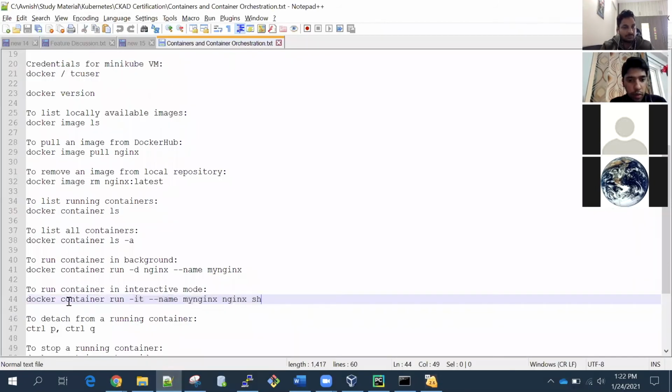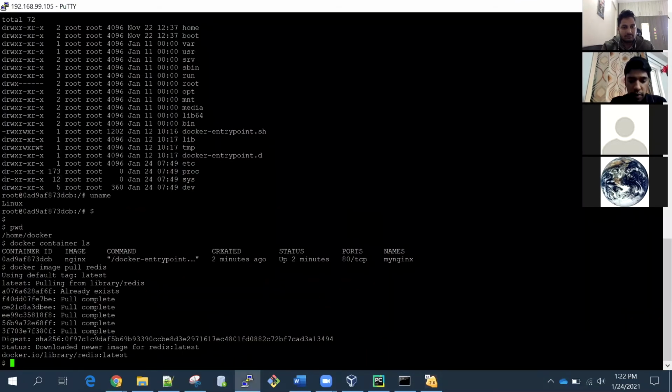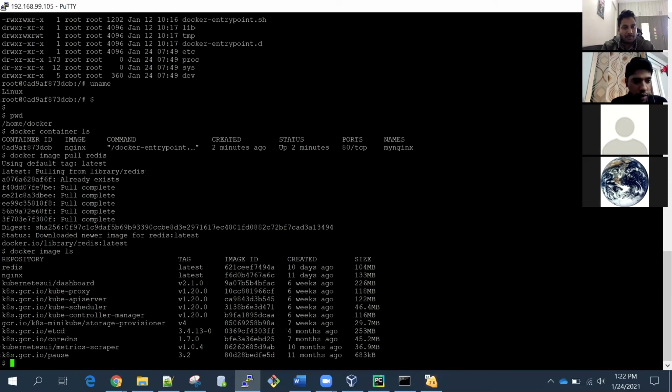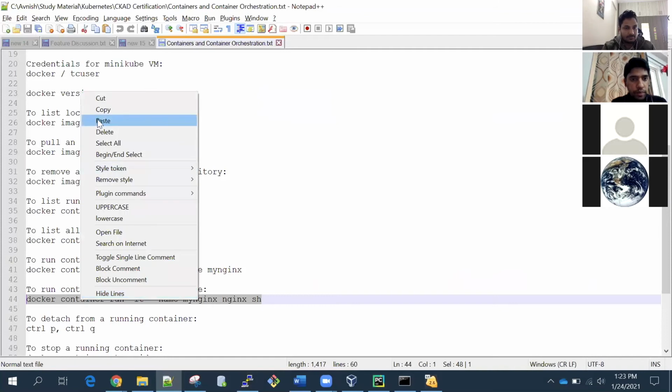Redis is downloaded. Now we can run Redis in the same way. You can also see it with docker image ls, so you can see Redis here also. Okay, now we'll run this command.